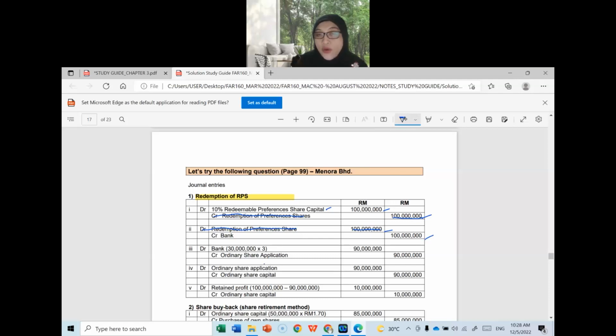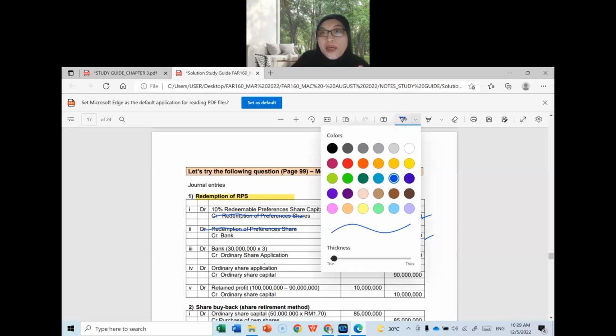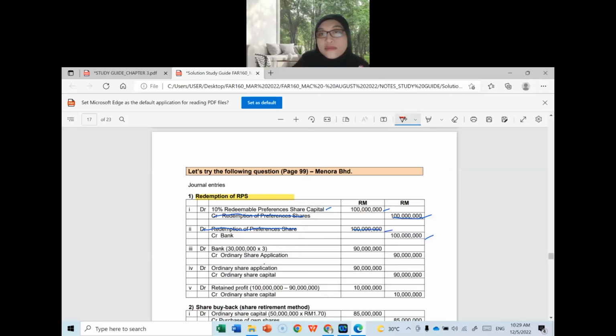Okay, the next step, we are going to replace. Remember the requirement by Companies Act 2016 where the company needs to maintain back the shares redeemed. So how much are the shares redeemed, class? How much is the RPSC redeemed? How much are we going to replace? How much, class? 100 million.